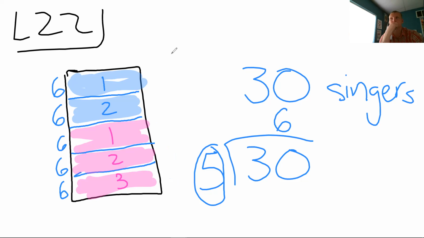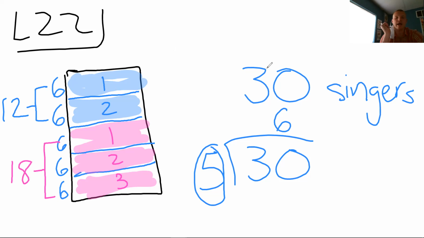The blue is the boys and the pink is the girls. Yeah, 12, yep. Because what Jaden did in her head was she added 6 plus 6, which is 12. How many girl singers would I have, Abby? 18, yep. Because Abby, you did 6 plus 6 plus 6, or 6 times 3, which is 18. So 18 girls, 12 boys. All right, that looks good so far.